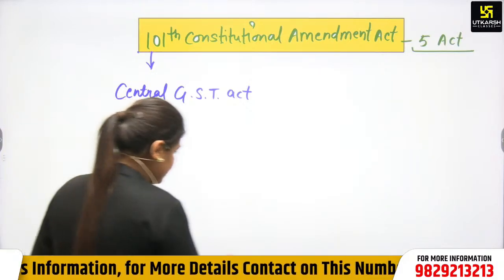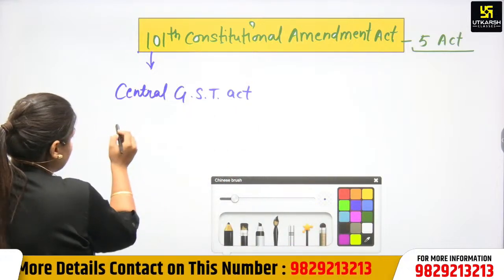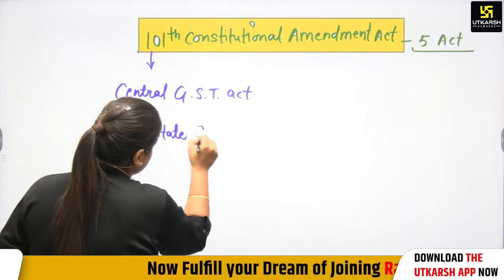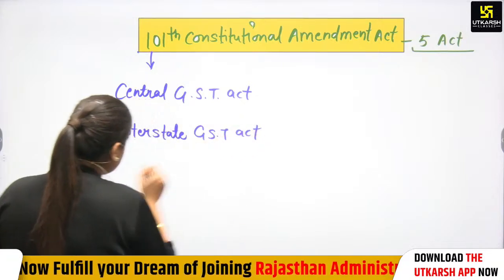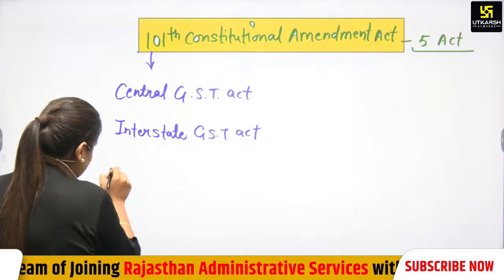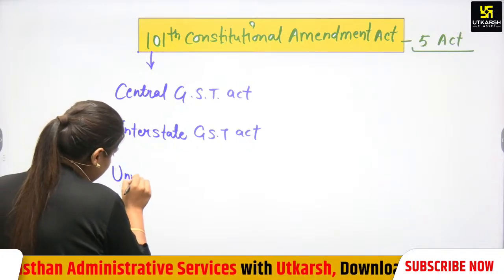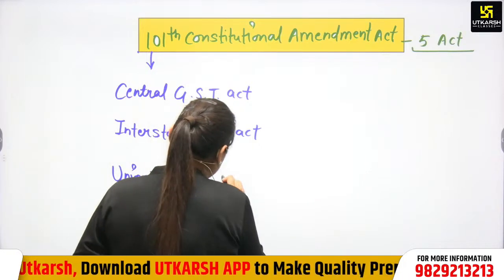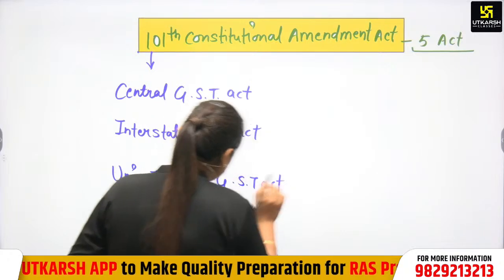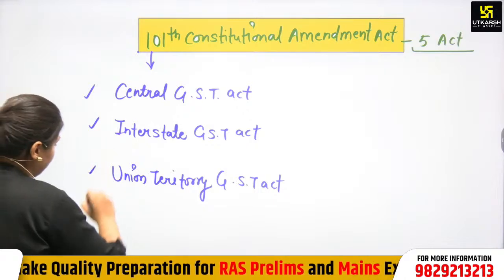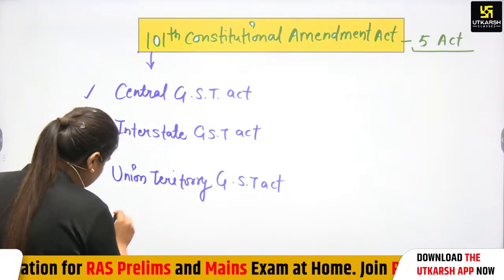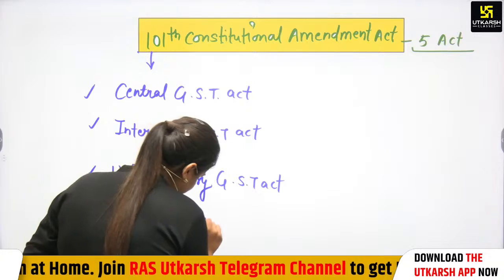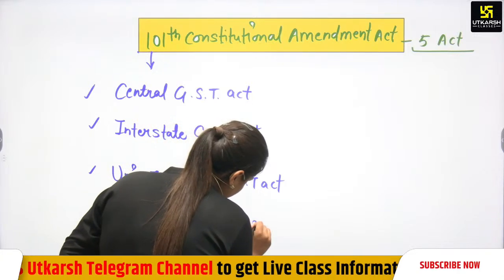The first one was the Central GST Act, the second was the Interstate GST Act, the third was the Union Territory GST Act, and the last was the State Compensation Act.